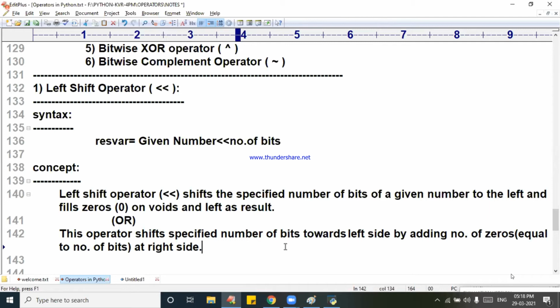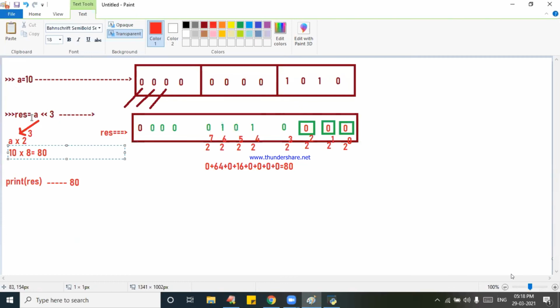How many bits, how many zeros? Equal to the number of bits. That is what I said. Go to the paintbrush. A double less than 3. Right side, how many zeros do we need to add? Tell me, all of you. RES means result. Please take care. How many bits? 3 zeros on the right side. 3 zeros adding means how many are going off? How many things are leaving from the right side? 3. Result is like that.